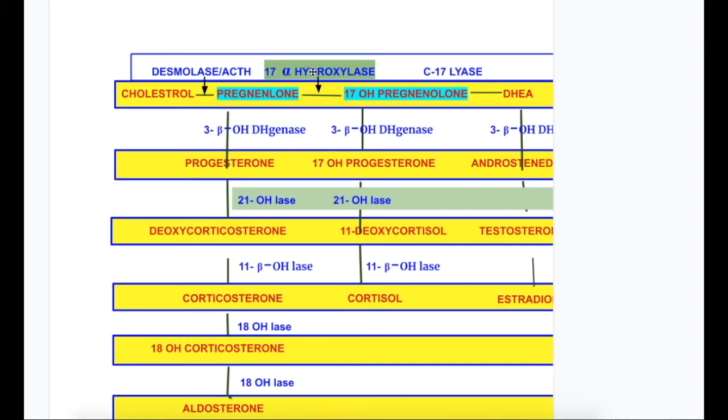So this deficiency will cause a decrease in DHEA and 17 ketosteroids, and also because there is a conversion of 11-deoxycortisol to deoxycorticosterone, that causes hypertension and hypokalemia.